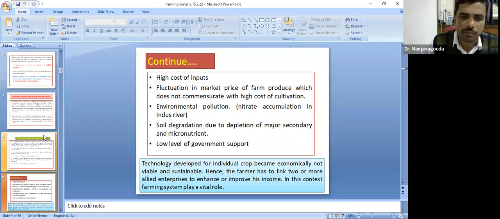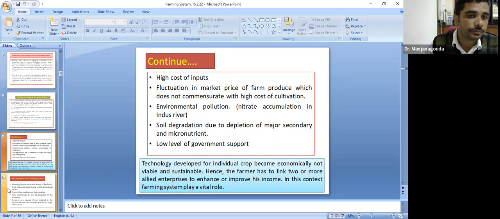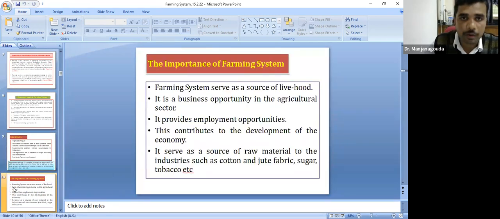The technology developed for the individual crop became economically not viable and sustainable. Hence, the farmer has to link two or more allied enterprises to improve income. In this context, the farming system plays a pivotal role in improving the standard of living of the farmer. And this is the importance of the farming system.